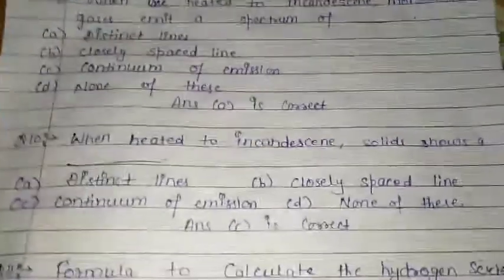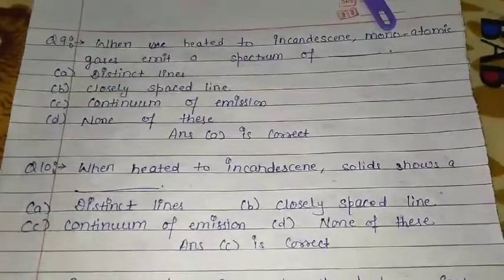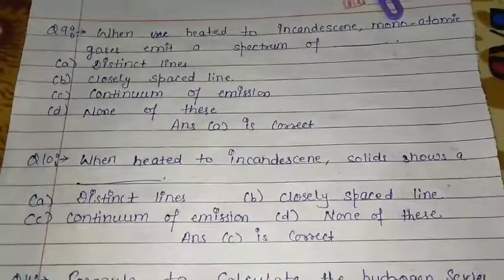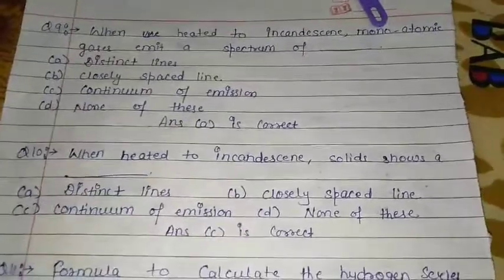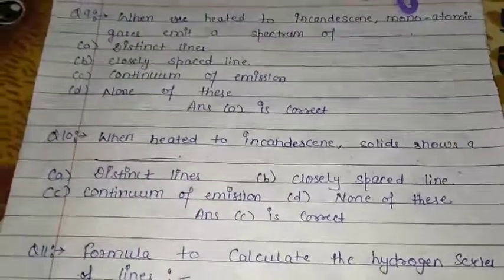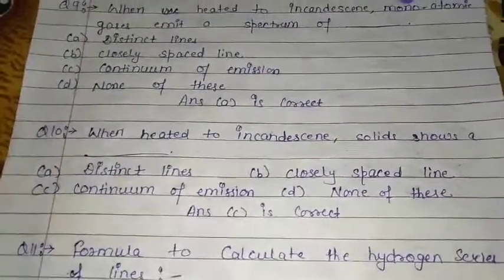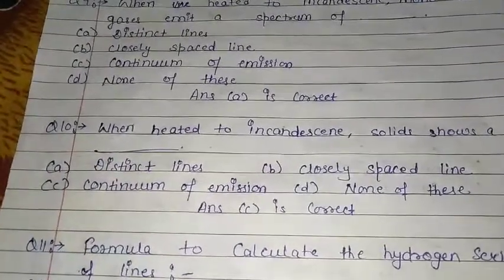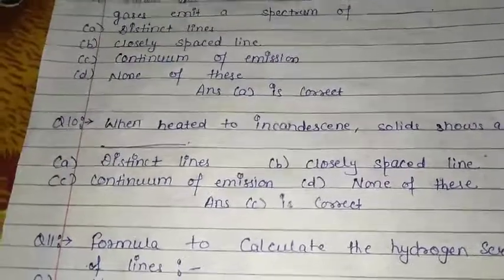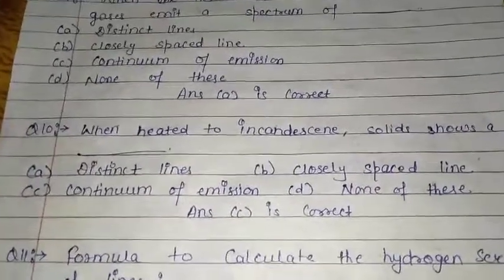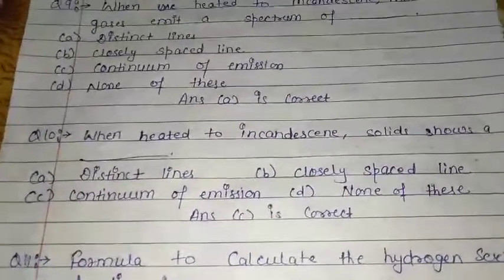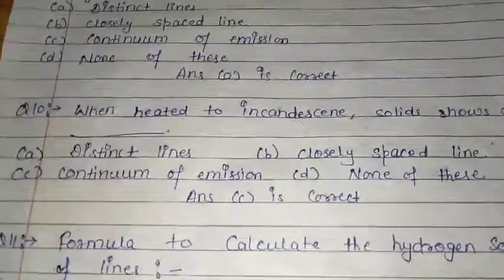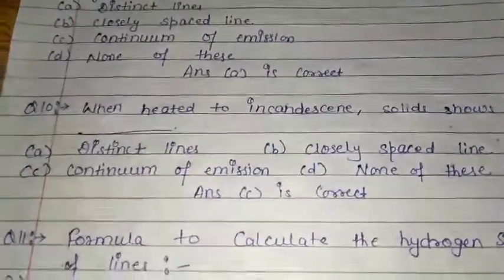Next question is the same, as I have said: when heated to incandescence, solid shows a dash. A distinct lines, B closely spaced lines, C continuum of emission, D none of these. Here option C is the correct answer in case of solid, that is continuum of emission. Option C is the correct answer guys.